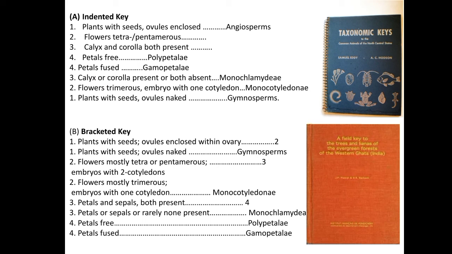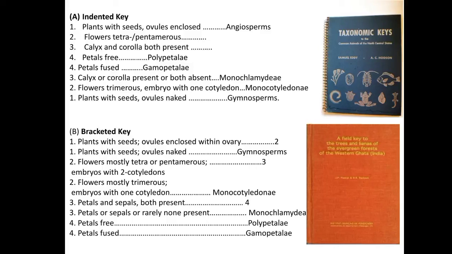However, in an indented key which is quite large, there is a sloping or shortening of the lines to the right hand side of the page, which results in a loss of economy of the pages. In contrast, in the bracketed key, the majority of the lines are of equal length, thereby utilizing the page space very efficiently. So these are a few of the advantages and disadvantages of the single access keys.